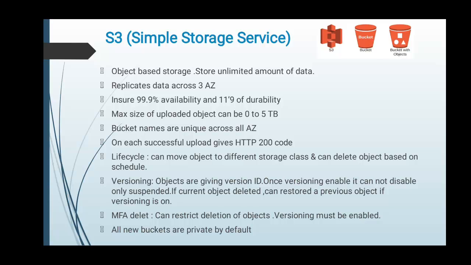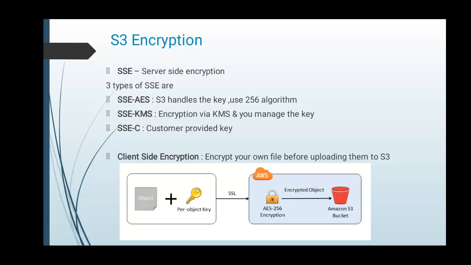Next we are going to learn about S3 encryption. There are two different types of encryption, that is server side encryption and client side encryption. Server side encryption includes SSE-S3, where S3 handles the key and uses the AES 256 algorithm, then SSE-KMS, that is encryption via KMS where you manage the key, and then SSE-C, that is a customer provided key.